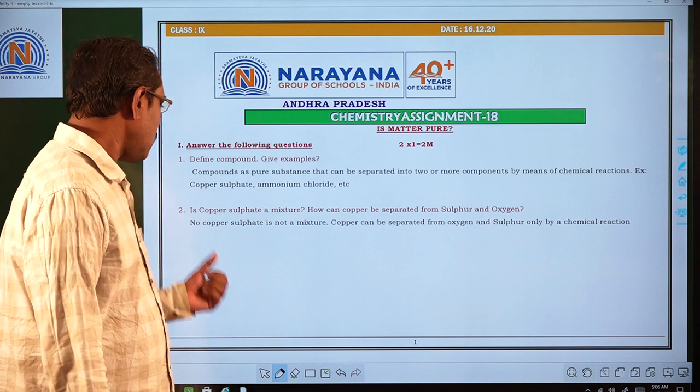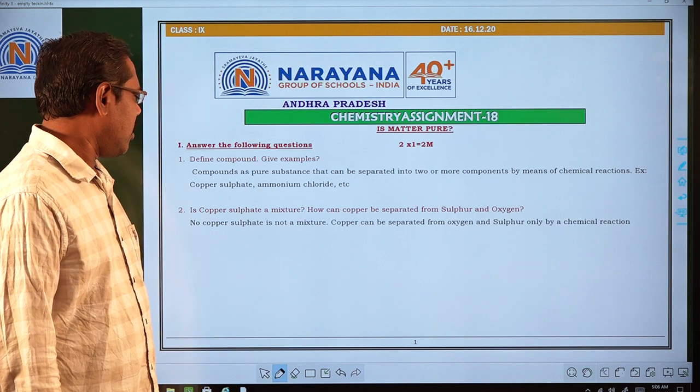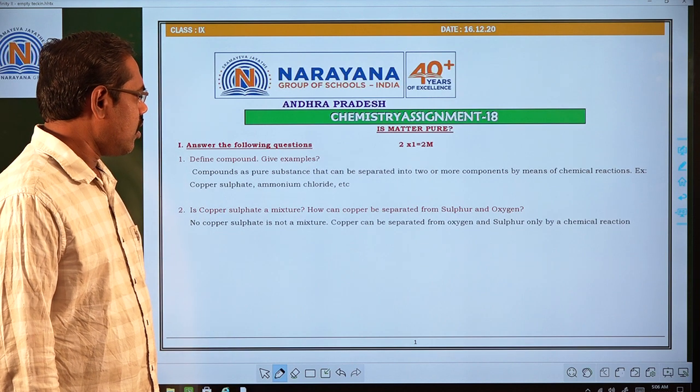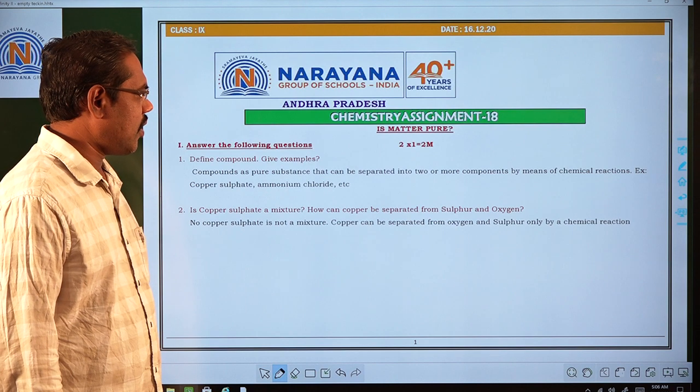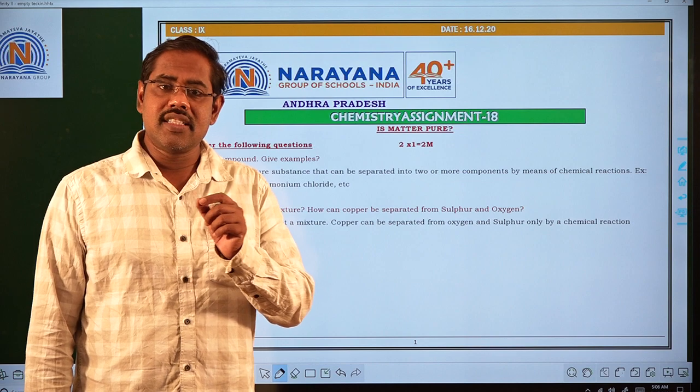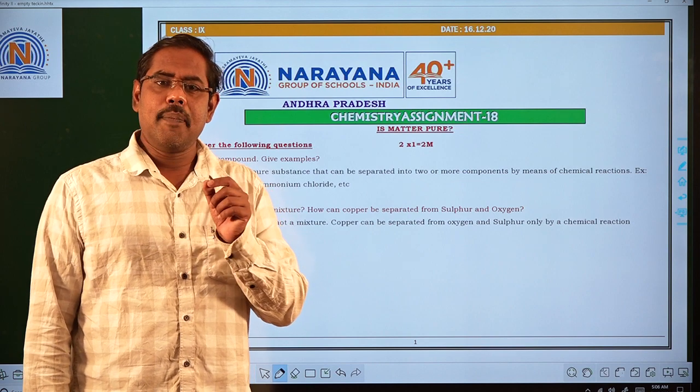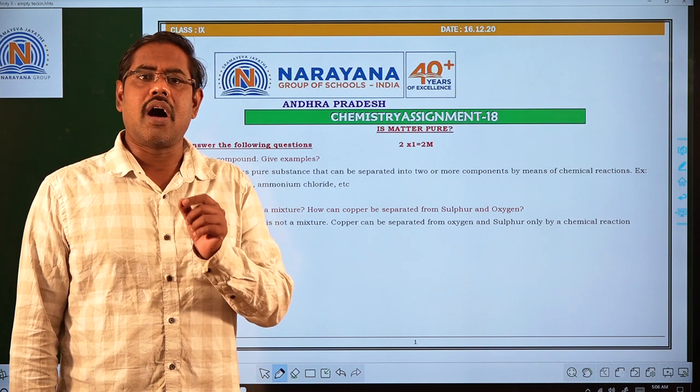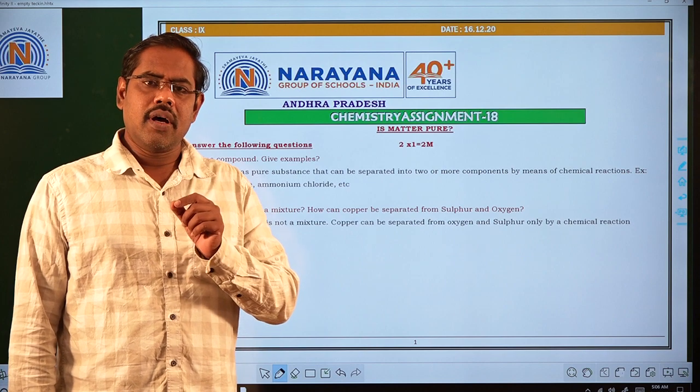Next, is copper sulfate a mixture? How can copper be separated from the sulfur and oxygen? Copper sulfate is not a mixture. Copper sulfate is an example of a compound.